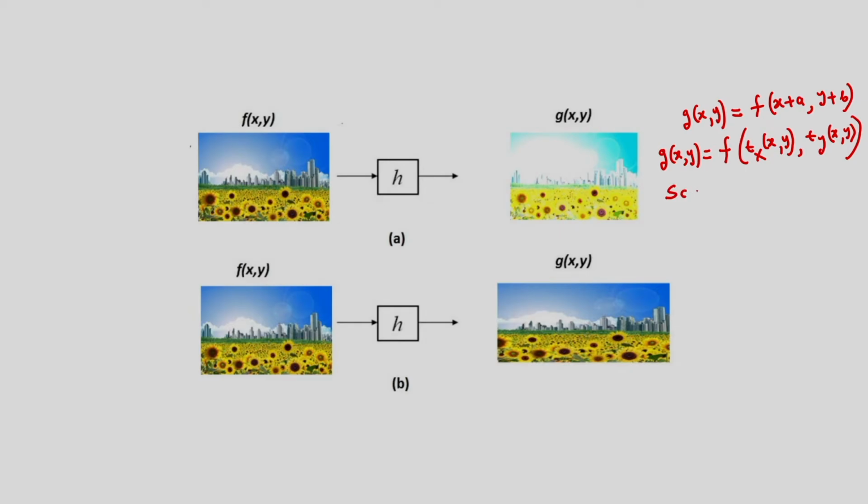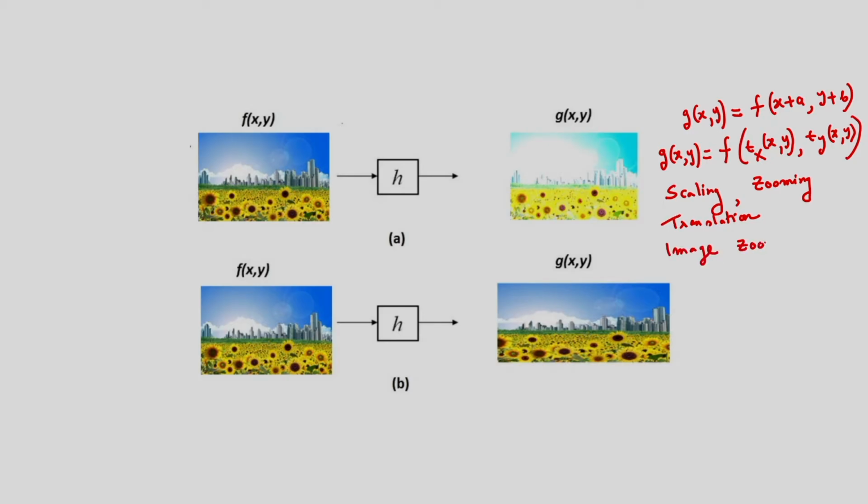One is the scaling operation, I can do the zooming operation, and also I can do the translation. First, g(x,y) equal to f(x plus a, y plus b) is nothing but the translation. Also I can do scaling along the x direction and scaling along the y direction.